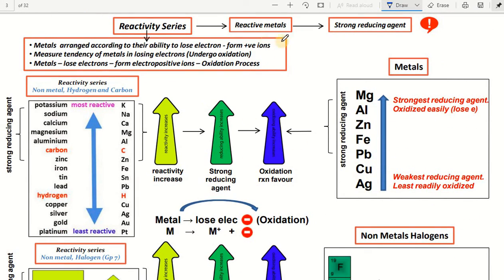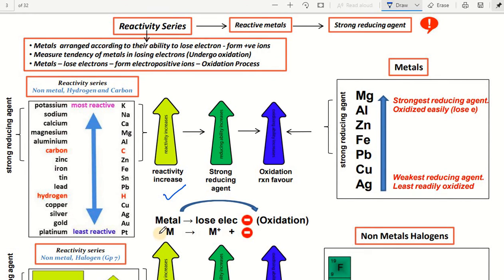Next, you see the reactivity series. In this one, reactivity increases from zinc to potassium in the order. Increasing reactivity means reducing strength also increases, which means oxidation reaction is favored.